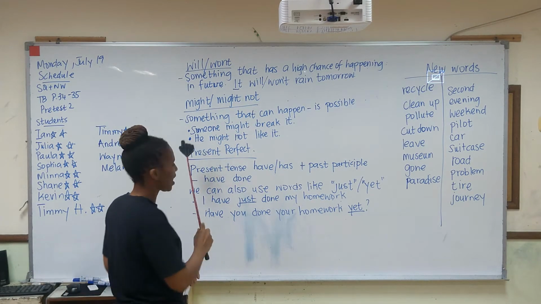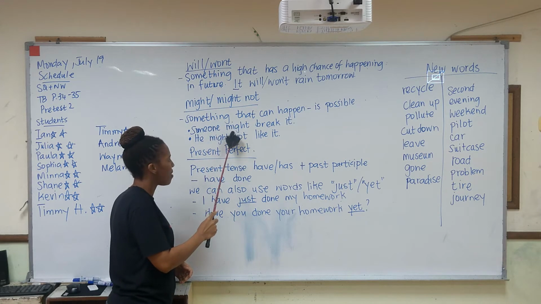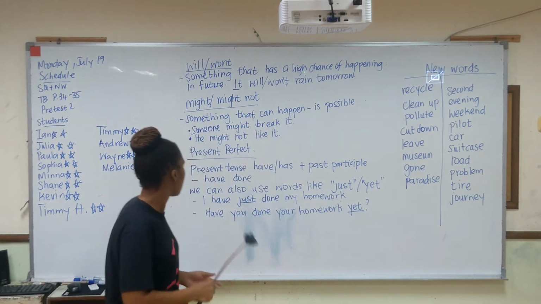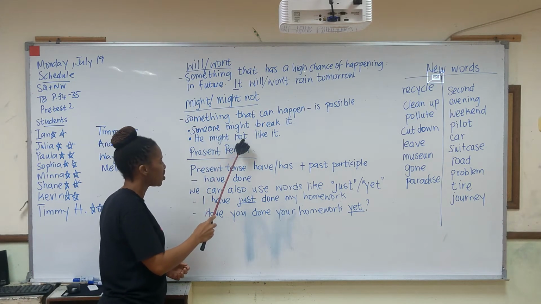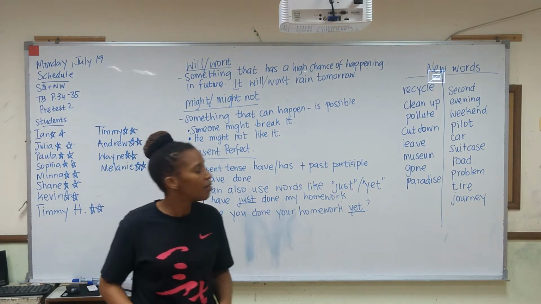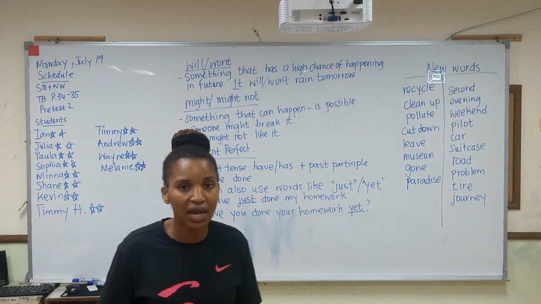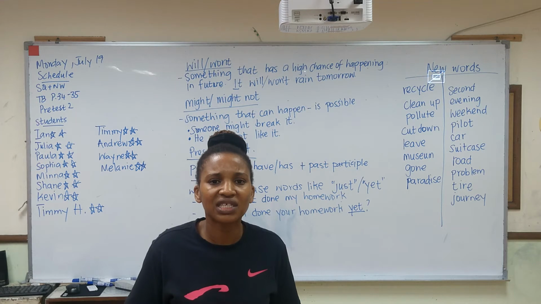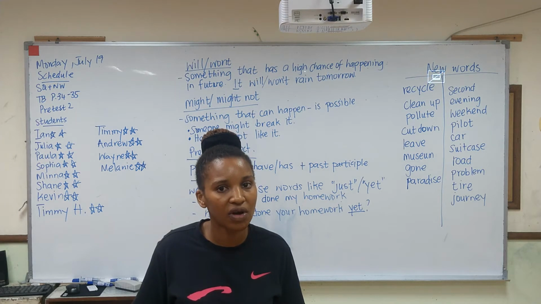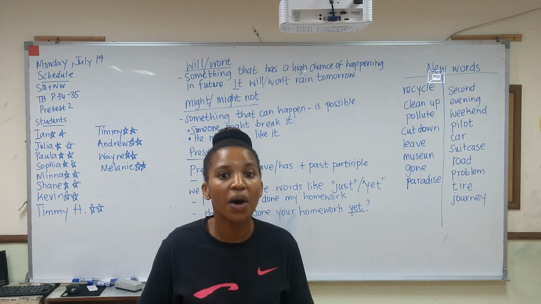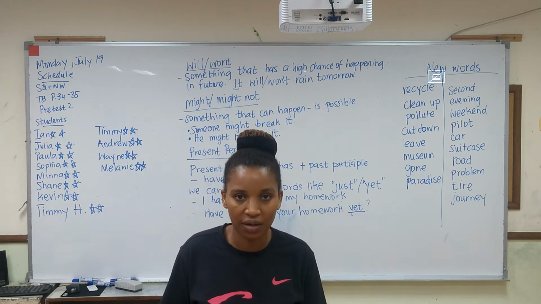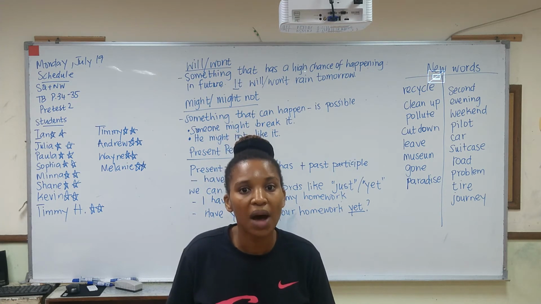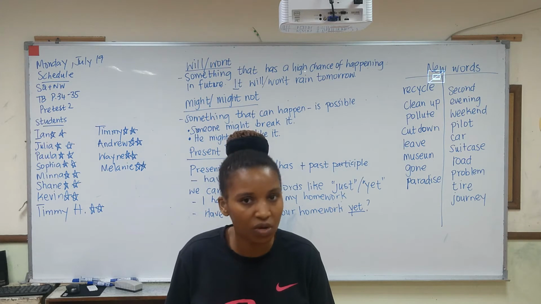So let's use our examples. Someone might break it. And he might not like it. Okay, this is something that can happen, all right? It is possible that it will happen, okay? So might, something that is possible, it can happen. Might not, something that is not possible to happen.